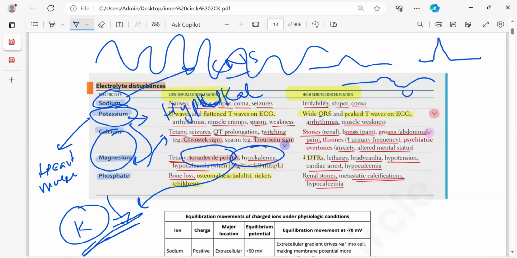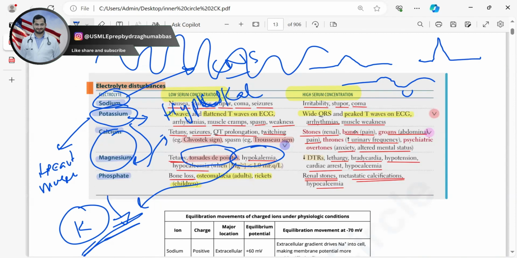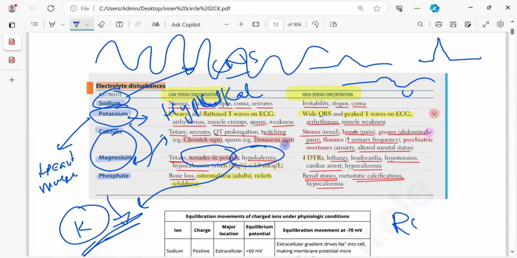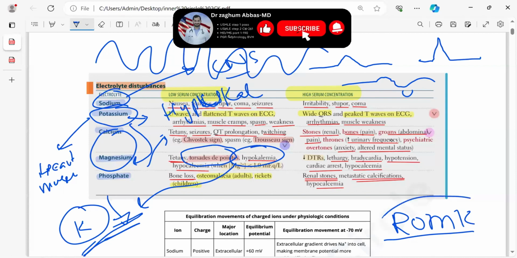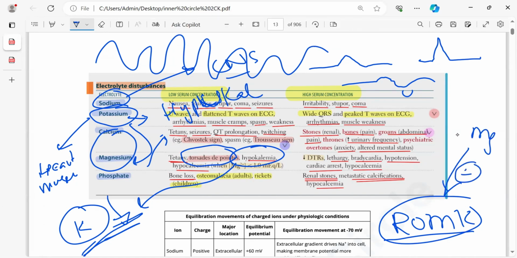I'm repeating again. If magnesium is lowered, you are having hypomagnesemia. Magnesium normally inhibits a channel that is called ROMK, the renal medullary potassium channel. Normally, magnesium will block, inhibit that channel. This is a potassium excretory channel.